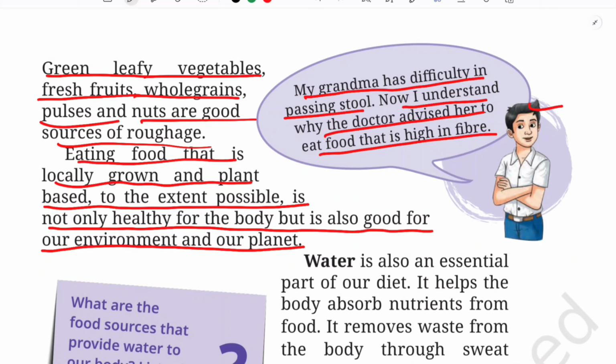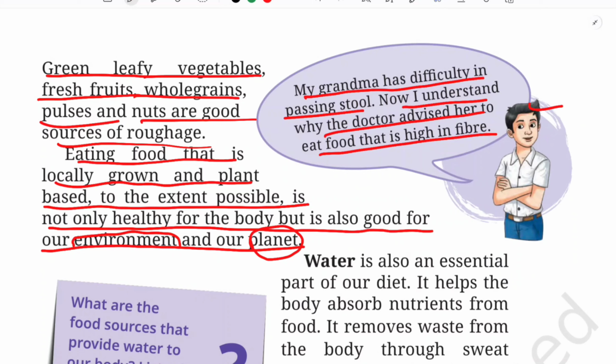Why? Because all those foods will be organic food, where we will be growing them without using any kind of chemicals, isn't it? We will be using only organic manure. So that is why it is not only good for our body, it is good for our environment and planet as well. Why environment and planet here? Because when we are planting certain vegetables, and if this has been done for commercial purposes, in a large farm, what will they be doing?